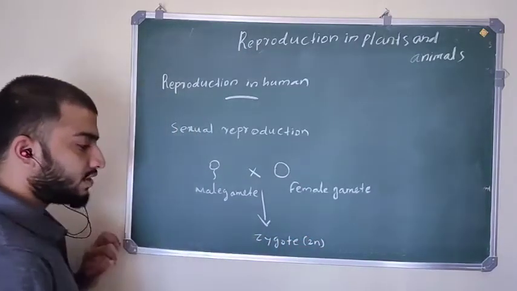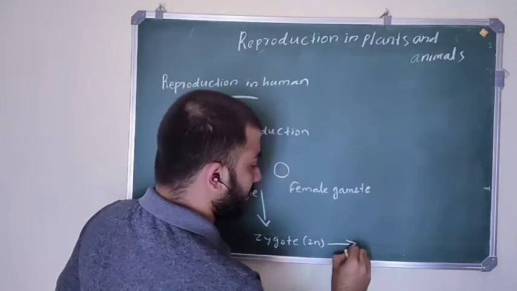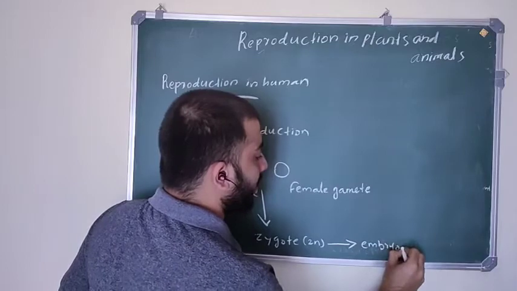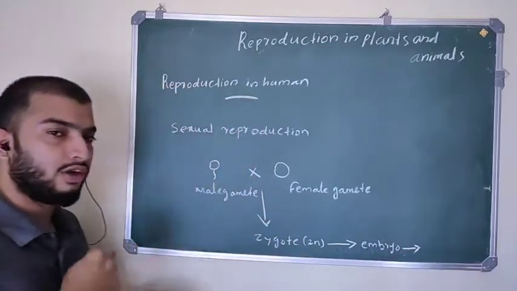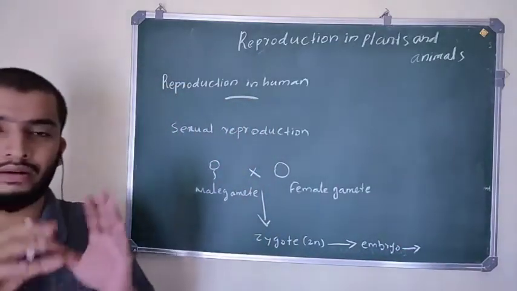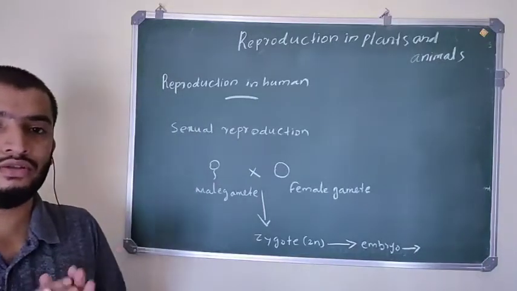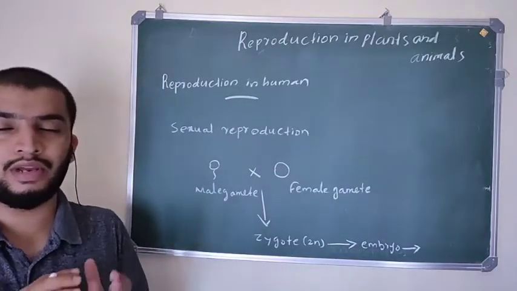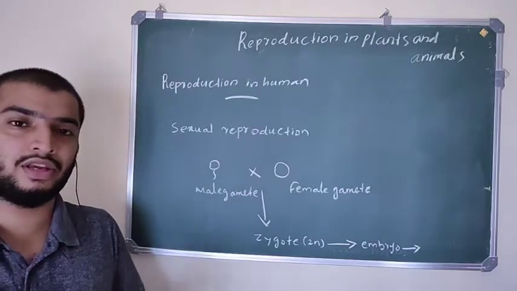This zygote undergoes repeated divisions to form an embryo, and the embryo develops into a fetus and finally a complete organism. So that is fertilization. In sexual reproduction, both male gametes and female gametes are involved.